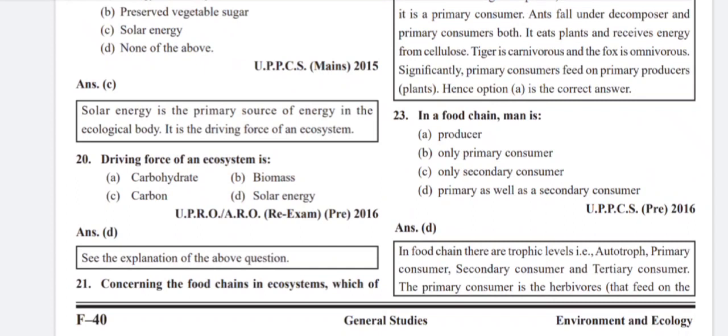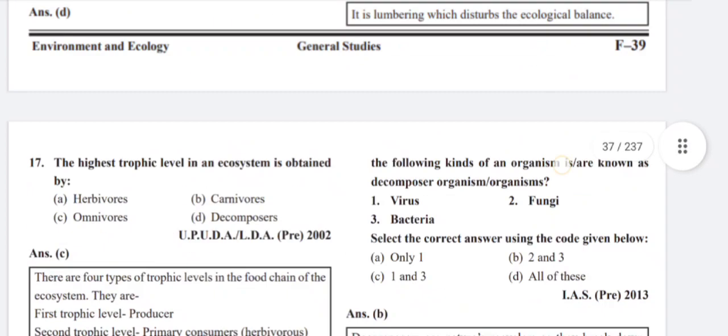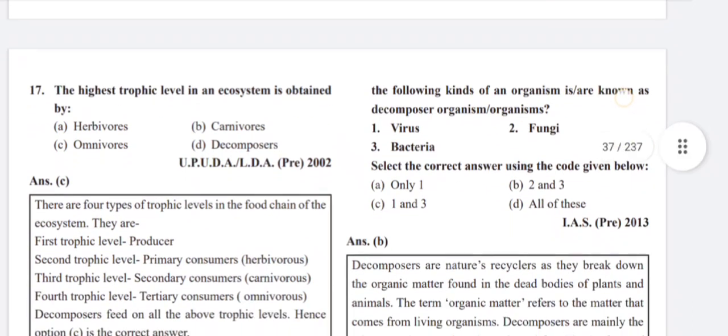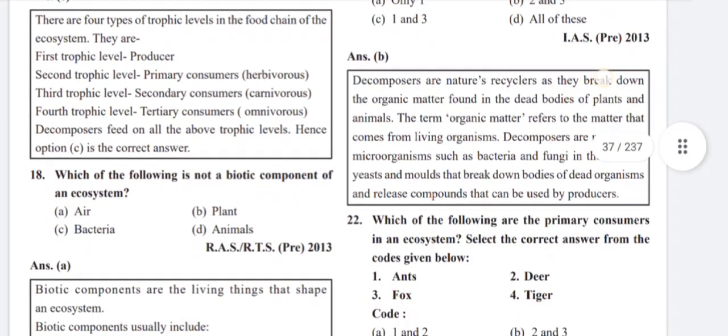Concerning the food chain in an ecosystem, which of the following kinds of organisms are known as decomposers? Fungi and bacteria. Decomposers are nature's recyclers as they break down the organic matter found in the dead bodies of plants and animals.